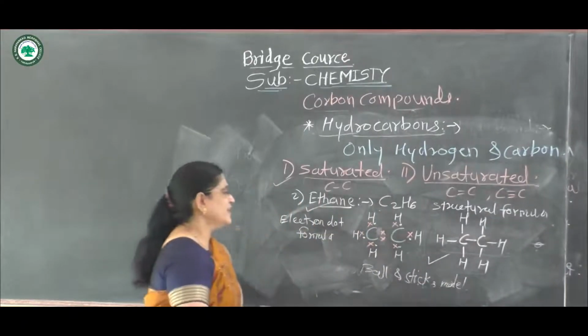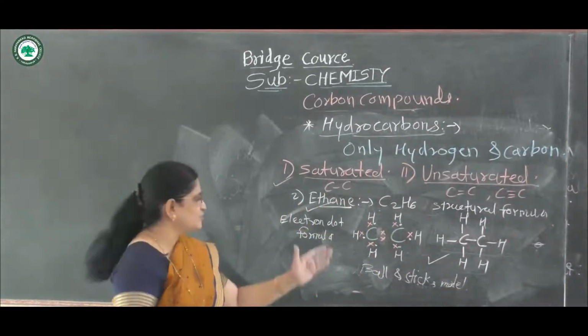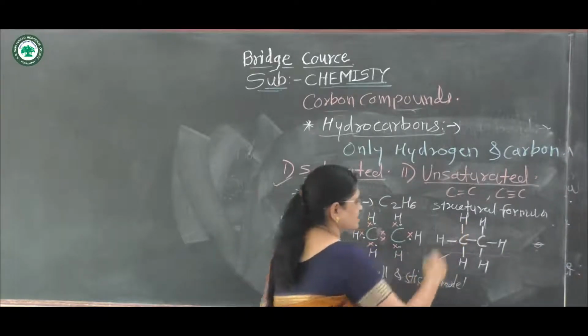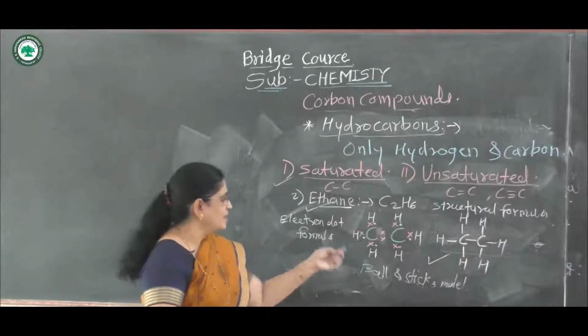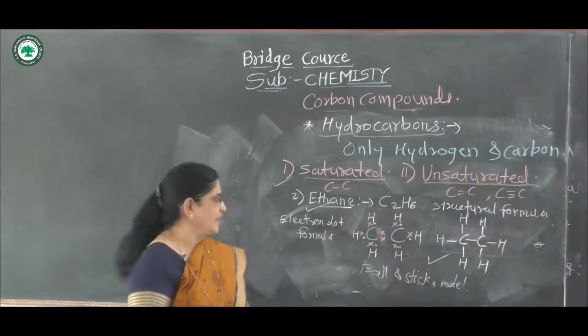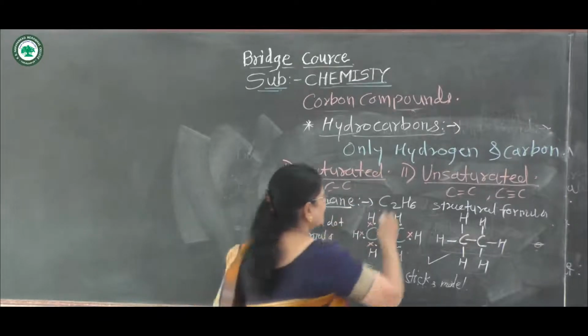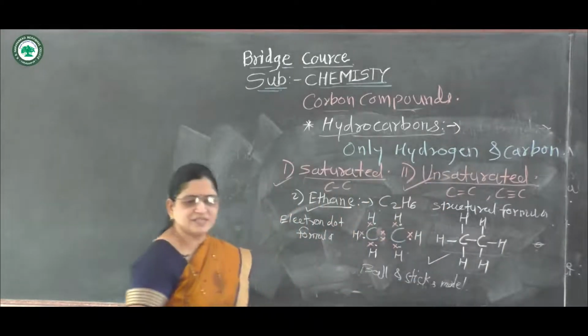It is also easily clear how these 2 carbon atoms join to each other, and how the carbon and hydrogen are bonded to each other, by this ball and stick model. This is about saturated hydrocarbons. Then the second one, unsaturated hydrocarbons.